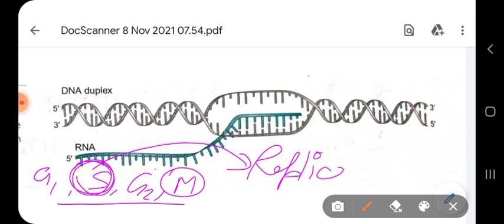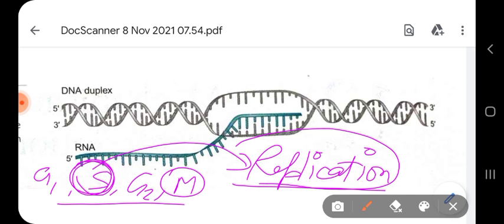During replication the whole entire genome has to be copied, because we have to distribute that DNA equally. It is further condensed with proteins called nucleosomes, histone proteins and non-histone proteins.